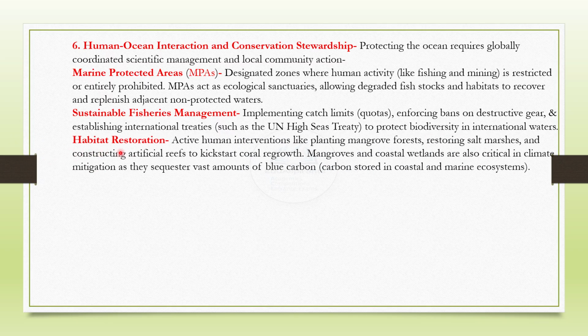Habitat restoration, active human interventions like planting mangrove forests, restoring salt marshes, and constructing artificial reefs to kickstart coral regrowth. Mangroves and coastal wetlands are also critical in climate mitigation as they sequester vast amounts of blue carbon, that is, carbon stored in coastal and marine ecosystems.